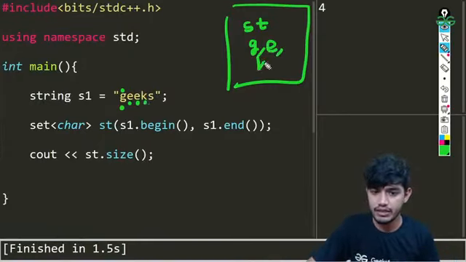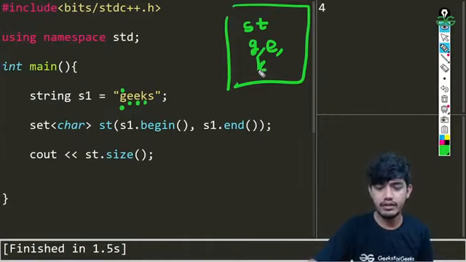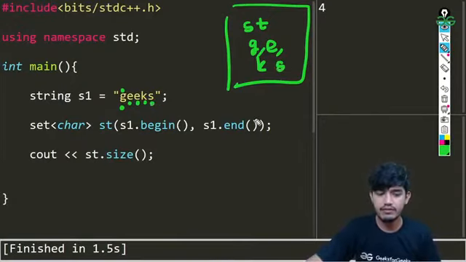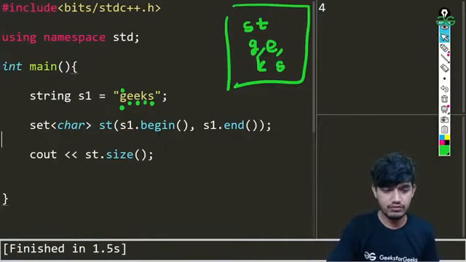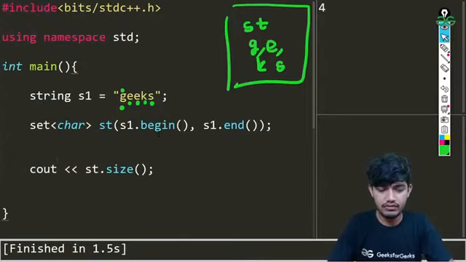Then again it will be running into K, K will be added. Then again we'll be using this S. Okay, so that's one way of doing that. Now let us see how we can print those values. How we can print those values.